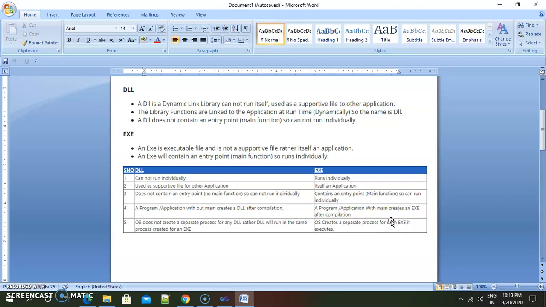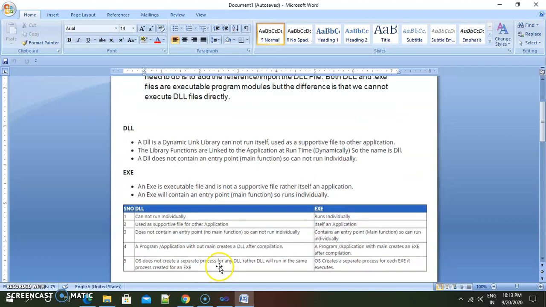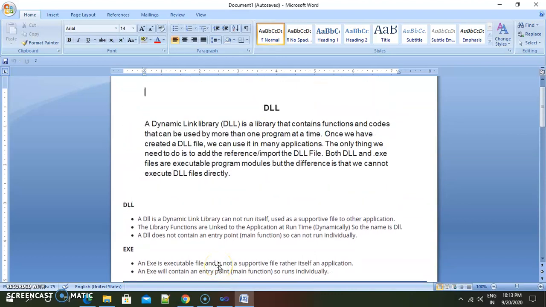Now we will see in the next video how we can implement this DLL by using Visual Studio 2010. Inside Visual Studio, in the first part we create one DLL, that is, we create one library, and in the second application or program we use that created library.